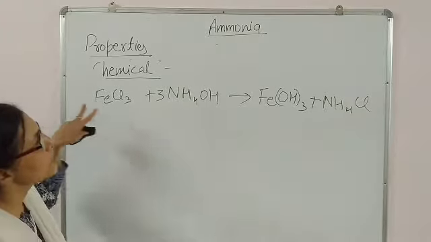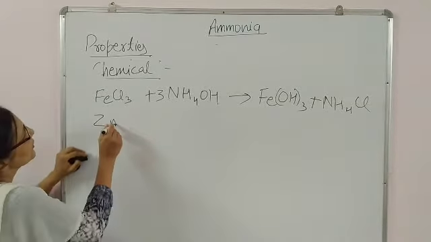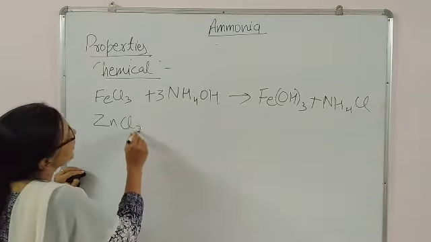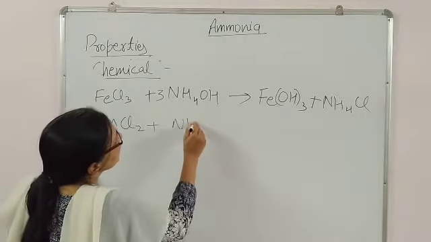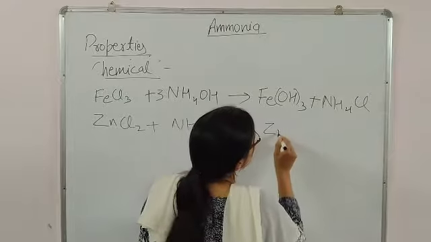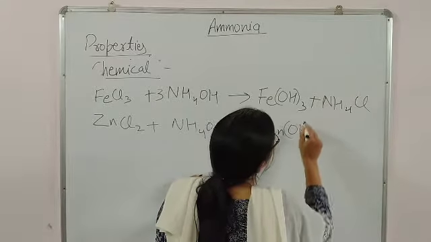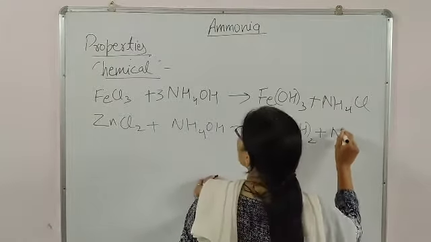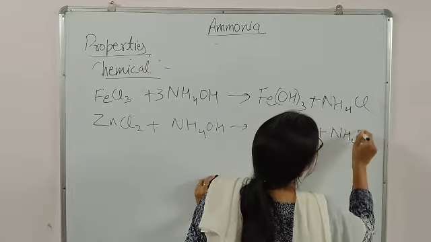Okay, suppose ZnCl2, then also NH4OH is added. What will happen? There will be formation of Zn(OH)2 along with NH4Cl.